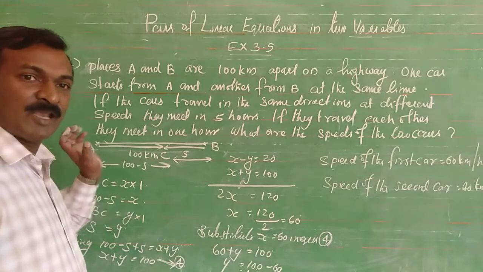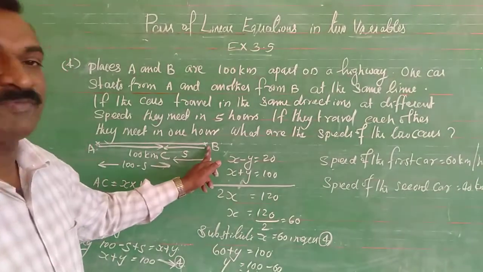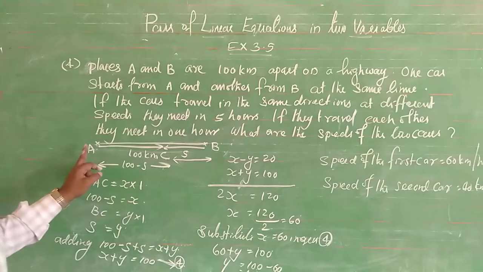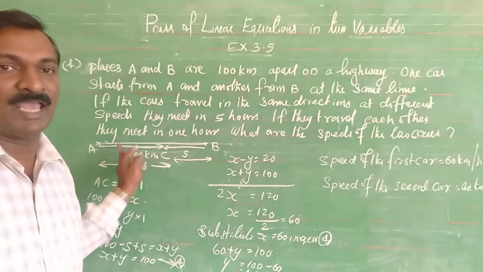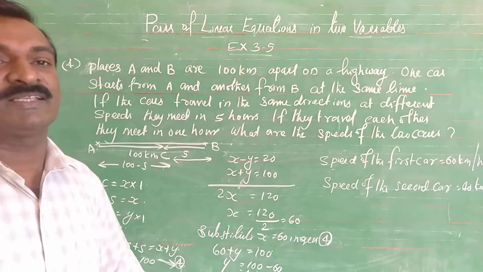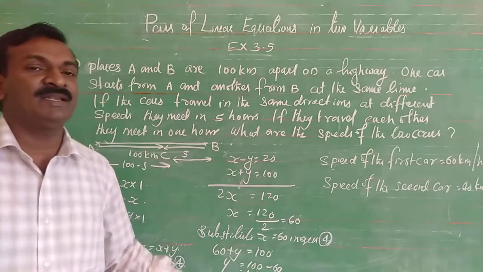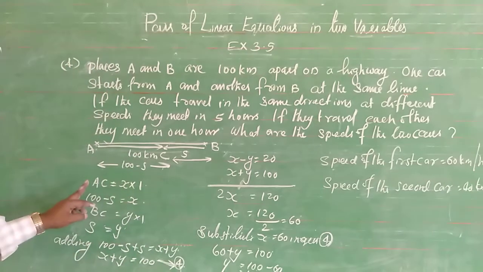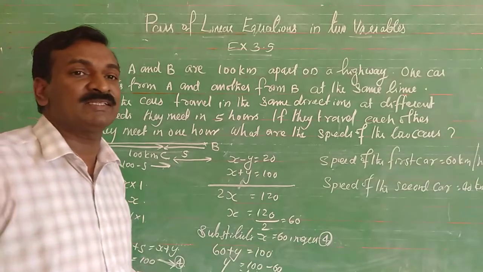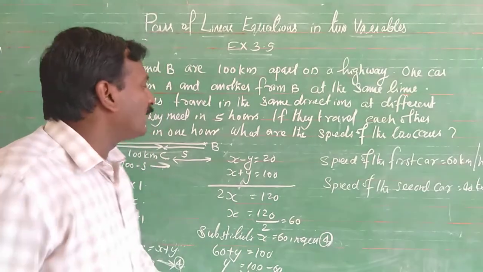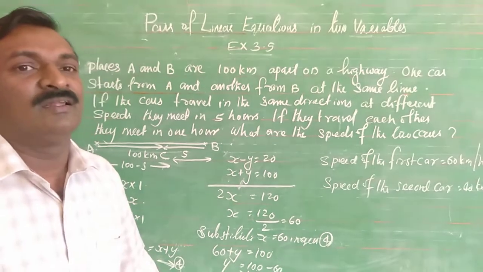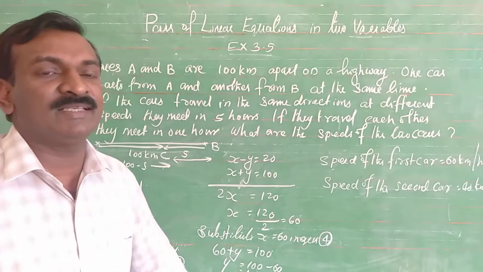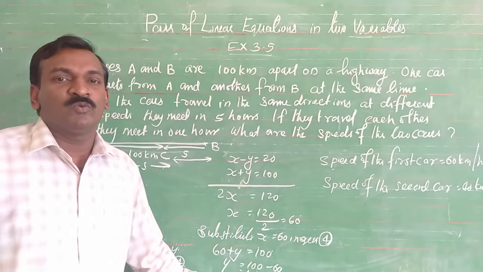Then they are traveling in the same direction. That means one is traveling from A, another starting from B is going in the same direction. They will meet after 5 hours. Then the total distance traveled by the first car is 100 plus S, and the second car travels BC, which is equal to S. According to the first condition, distance is equal to speed into time: 100 plus S is equal to 5 into x, and the second car's distance S is equal to 5 into y.